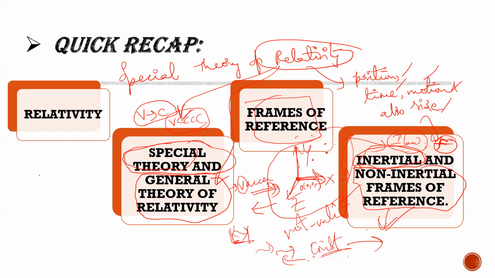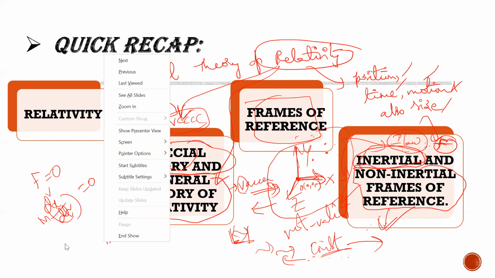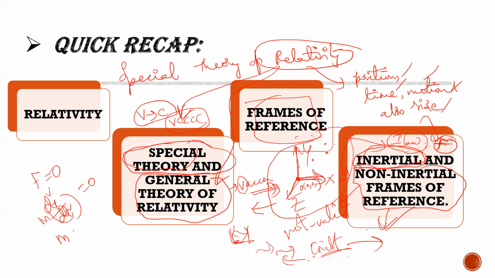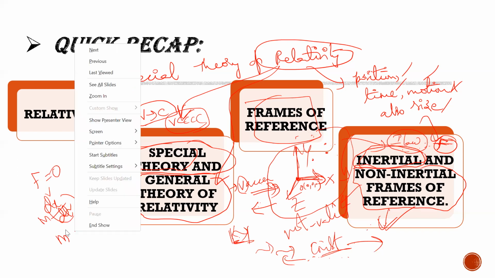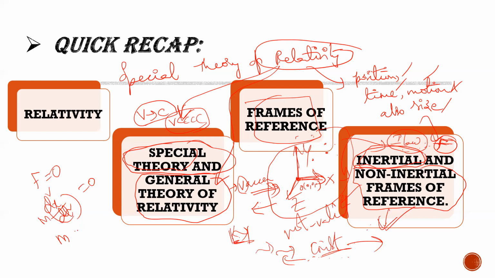Let me revise one concept which we have told in Newton's laws of motion, where I told you that whenever the external force acting on a body is zero, that means m d square x by dt square is equal to zero. Then my velocity is constant. That means m into acceleration, F is equal to ma equal to 0. Here m into a is nothing but m dv by dt, that is equal to 0. We know that mass is not equal to 0, then dv by dt should be equal to 0.